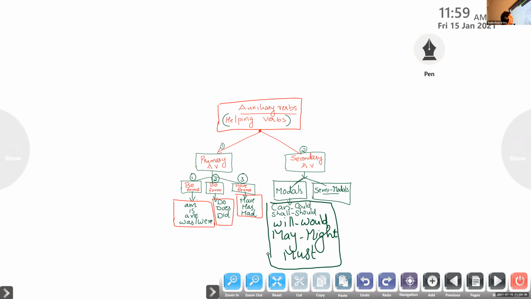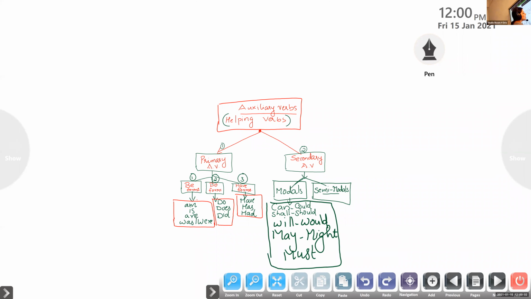There are 9 modals or secondary auxiliary verbs in English grammar. What are the modal auxiliaries in English grammar, children? Can, could, shall, should, will, would, may, might, must are the modal auxiliaries in English grammar.